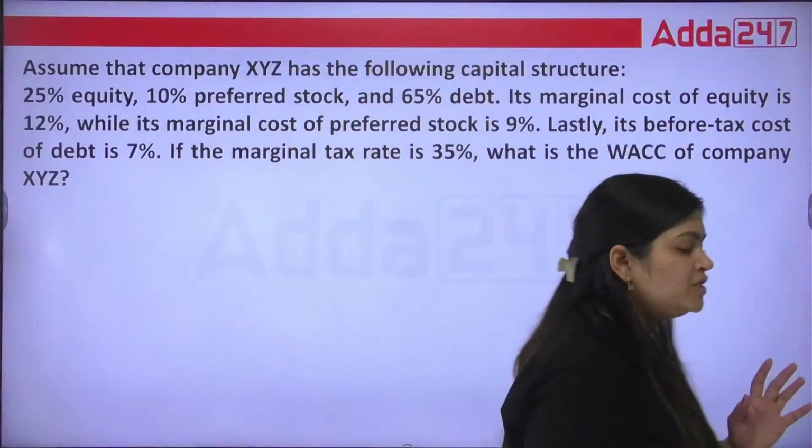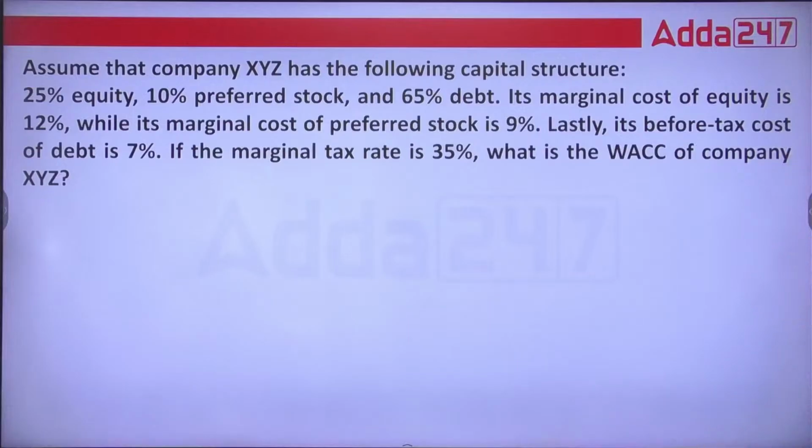Okay, so the first question that we are going to cover today is: assume that company XYZ has the following capital structure. Here we are talking about one company, XYZ, and you can see their data given here. First, equity: 25% equity, 10% preferred stock, then 65% debt.